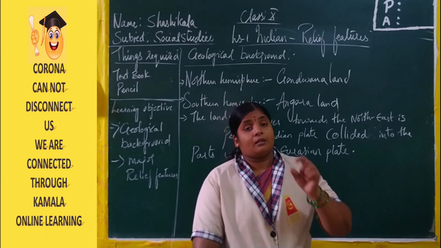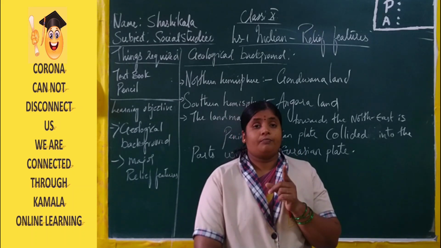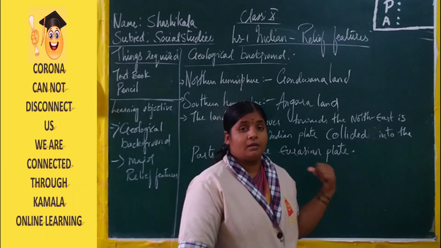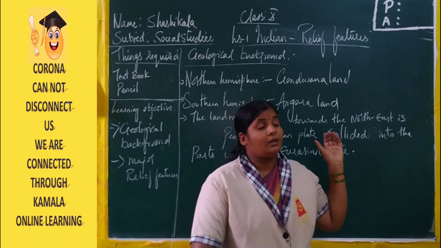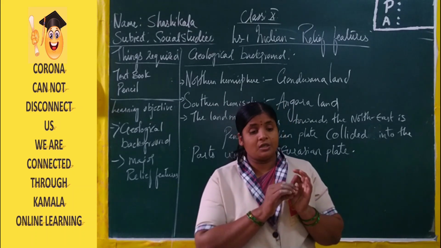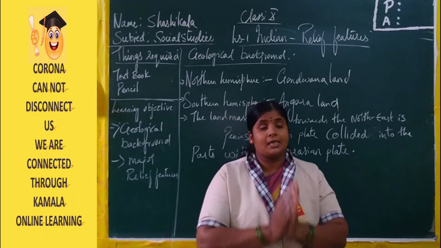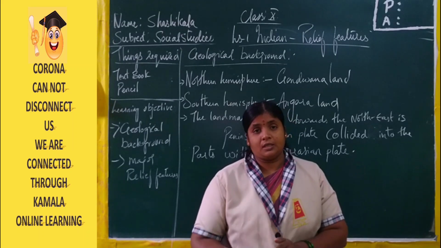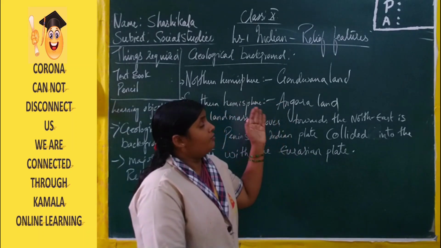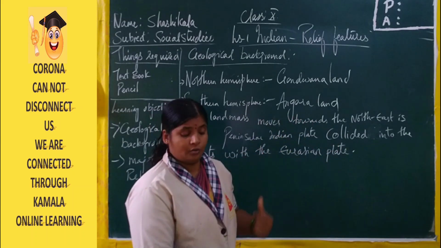Because here the 0 degree longitude goes across London. These latitudes and longitudes are imaginary lines to know the exact place and its features.